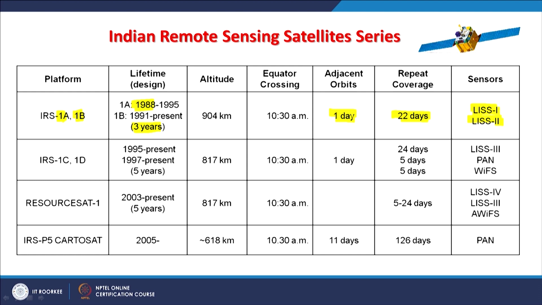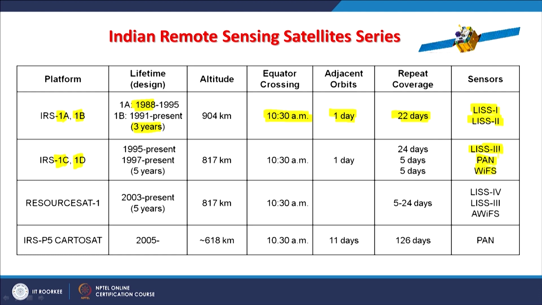So it was possible to change the angle of the camera, and therefore the adjacent orbit's data could be acquired just after one day. That was also possible with these. The local crossing time, that is the equator crossing time, was 10:30 a.m. The next series was IRS-1C and 1D. Why next series? Because instead of LISS-1 and LISS-2, it has the LISS-3 sensor, a much more improved sensor. Of course, it has the PAN sensor, the panchromatic camera, and the WiFS sensor,